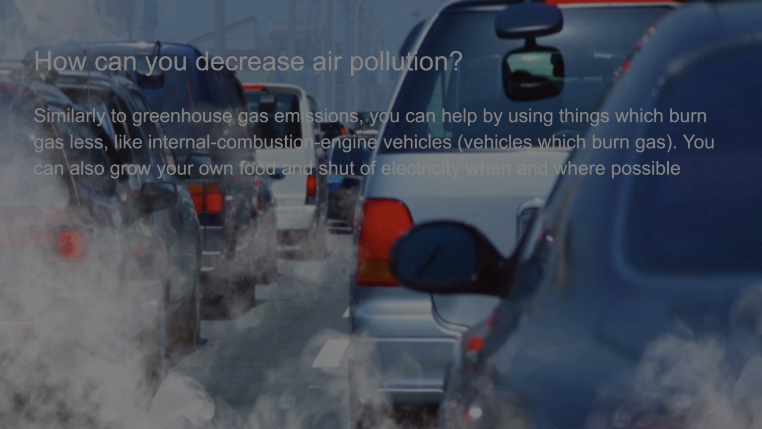How can you decrease air pollution? Similarly to greenhouse gas emissions, you can help by using things which burn gas less, like internal combustion engine vehicles which burn gas. You can also grow your own food and shut off electricity when and where possible.